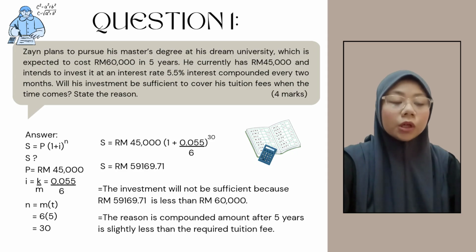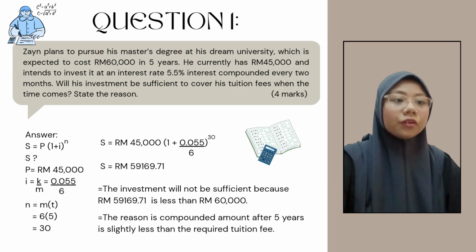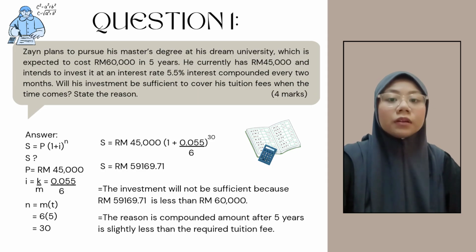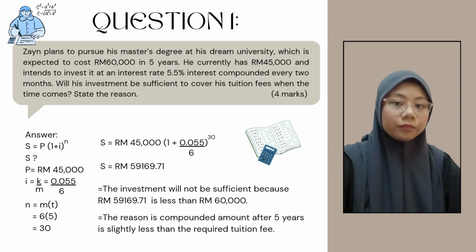S equal to P times (1 plus I) to the power of N, where P is RM45,000, I equal to K divided by M, which is 0.055 divided by 6, and N equal to M multiplied by T, which is 6 multiplied by 5 equal to 30. So we substitute the value: RM45,000 multiplied by (1 plus 0.055 divided by 6) to the power of 30. So the result is RM